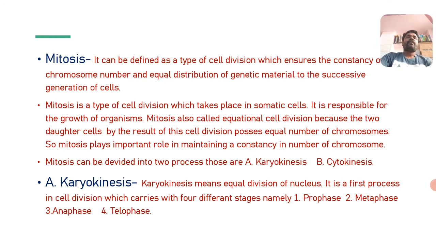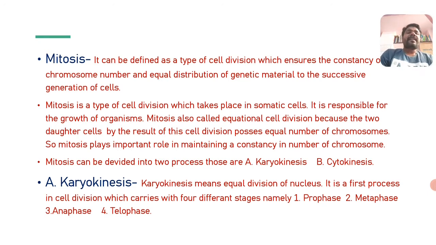If each cell of the human body undergoes cell division by mitosis, each cell consists of 46 chromosomes. Once the cell divides by mitosis, it produces two daughter cells, and those two daughter cells consist of 46 chromosomes each. So they maintain the constancy in the number of chromosomes.